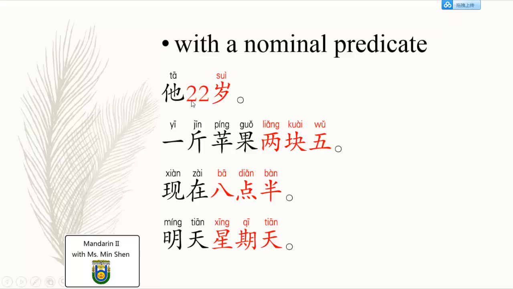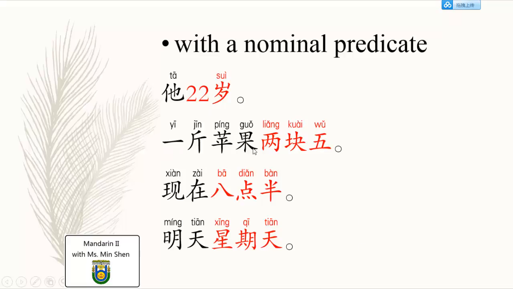For example, 22岁, 22 years. It's a noun about number, age, year of age. You can directly say 他22岁, he is 22, and no need to say 是. Even though when you say 他是22岁 it's not really wrong, but no need to say. Noun directly as the predicate in this sentence.